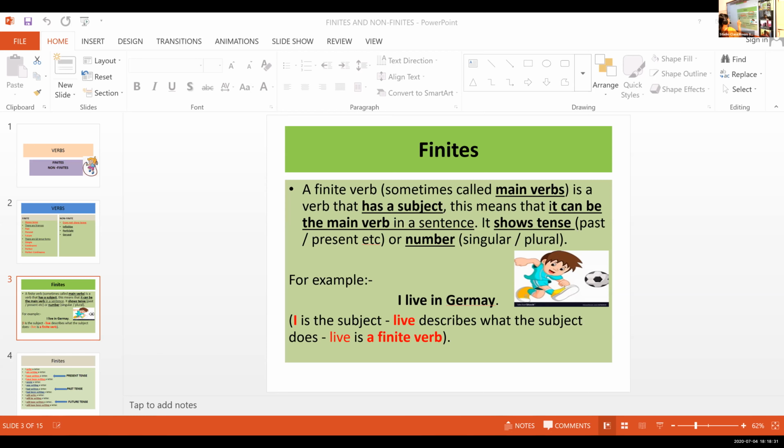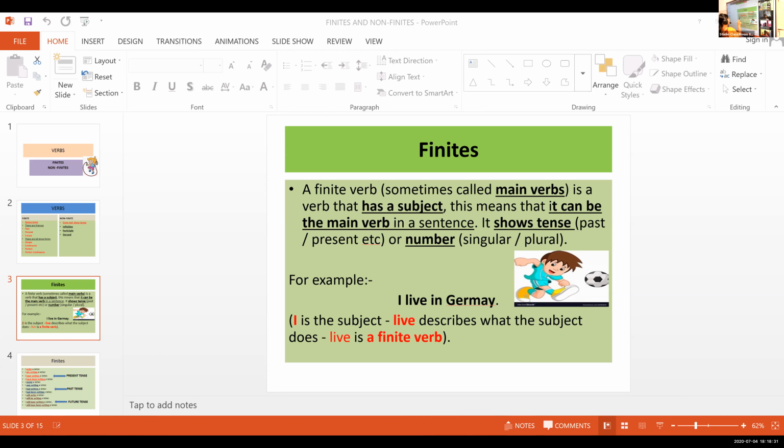Look at the example: he speaks English. There, speaks is the verb, and it shows it is a main verb, right? There is no helping verb used along with it, so it is a complete verb, isn't it? So finite verbs are also known as complete verbs because they show the time. They show the form of the tense, right? So by looking at the finite verb, it is easy for us to recognize the tense, so it is called a finite verb in English grammar. Am I clear?